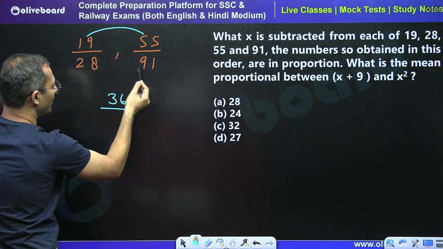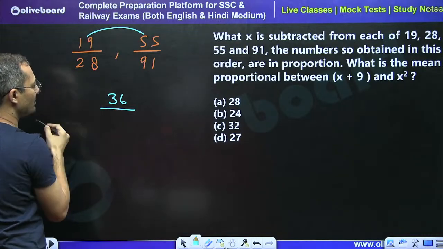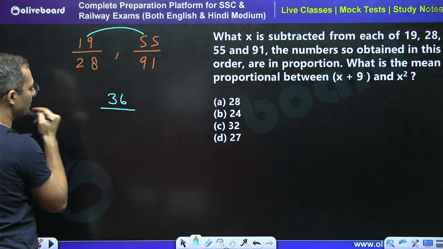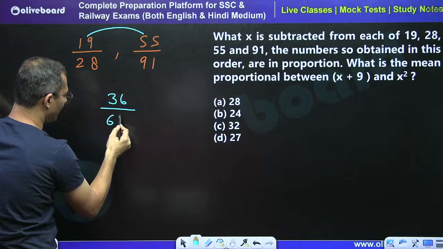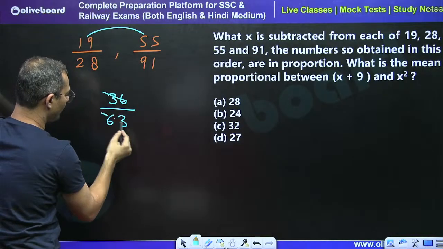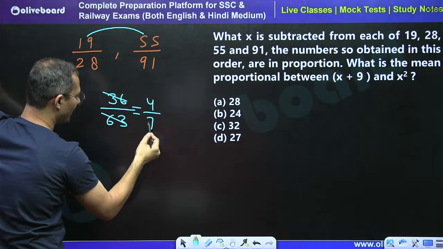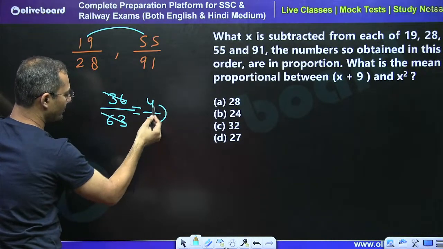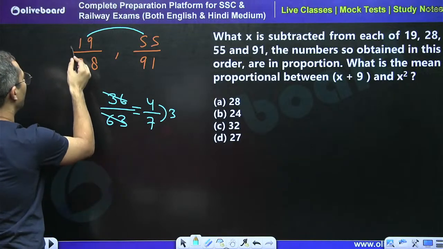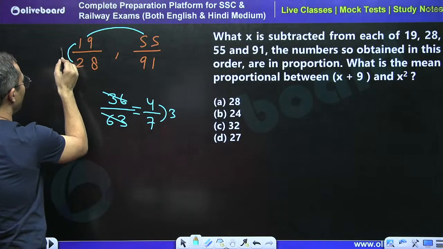What is the difference of denominator? 91 minus 30. How much? 61. So 61 plus 2, so 63. So now I have to take the ratio. By 9, this is 4; by 9, this is 7. See, what is the difference of numerator and denominator? Here it is 3. What is the difference here? 28 minus 19, it is 9.